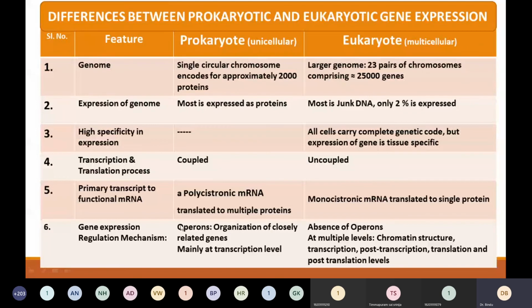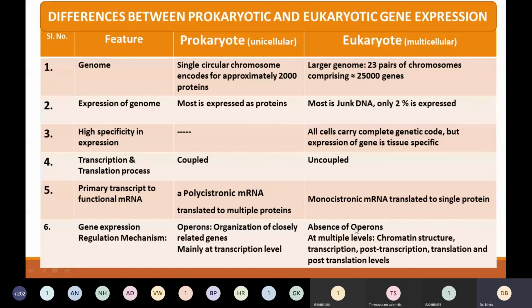For gene expression, we have an operon concept in prokaryotes, whereas there is no such operon concept in eukaryotes. So what are the differences? The genome is large, and secondly, it is highly specific in eukaryotes. Transcription and translation are coupled in prokaryotes, uncoupled in eukaryotes. The primary transcript is monocistronic in eukaryotes and polycistronic in prokaryotes, so remember PP: polycistronic in prokaryotes. And gene regulation is explained by the operon concept in prokaryotes, and in eukaryotes it is not an operon at all.